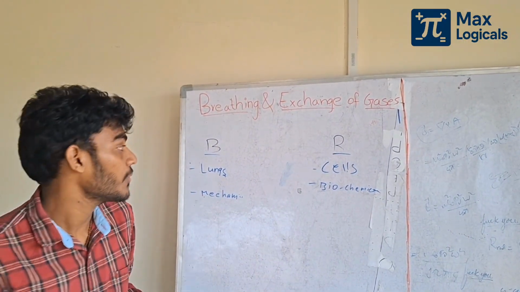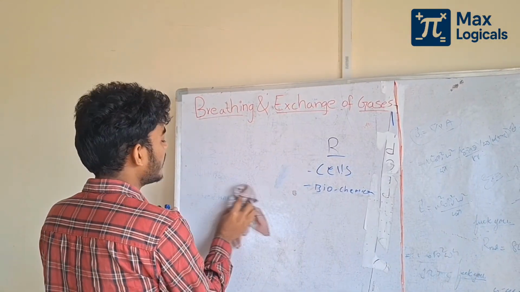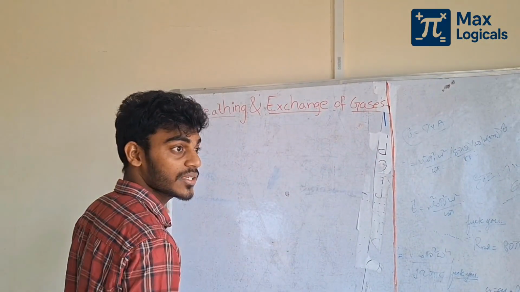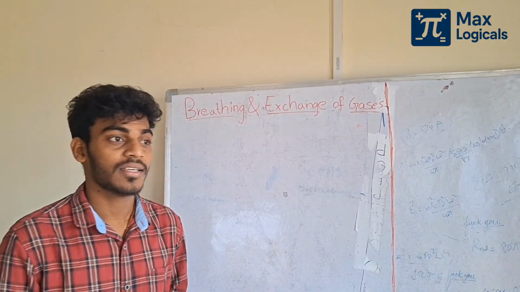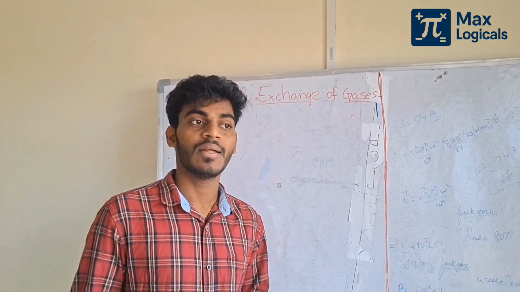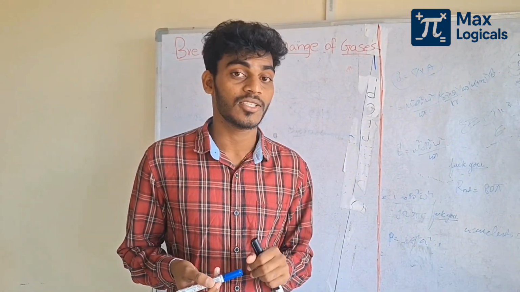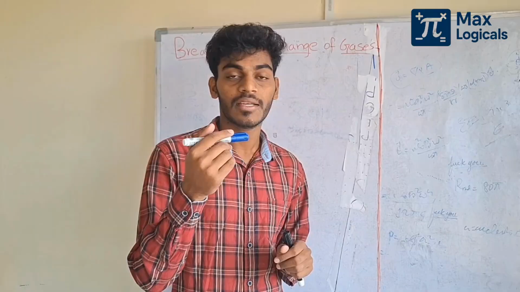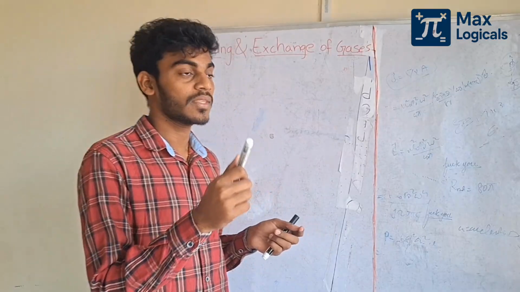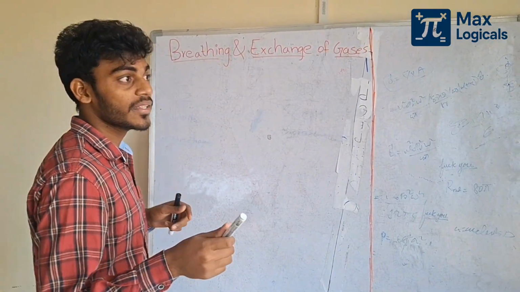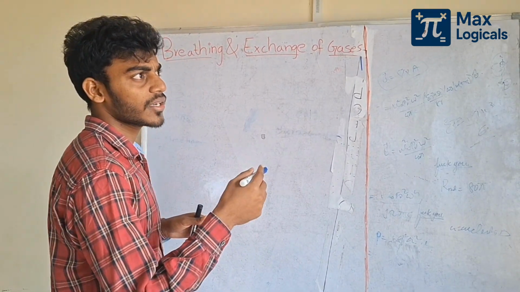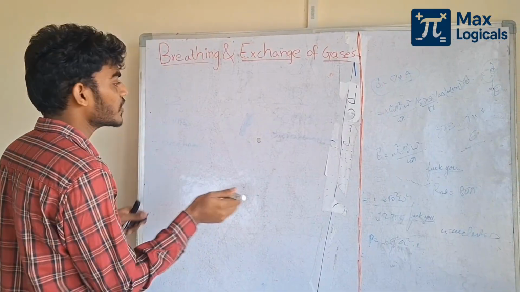How can we breathe? By lungs only. Then what about other organisms? Other organisms breathe through the surface of the body, like sponges and ciliates, and also through the skin. In which organisms does breathing occur through the skin? In earthworms. We call it cutaneous respiration.